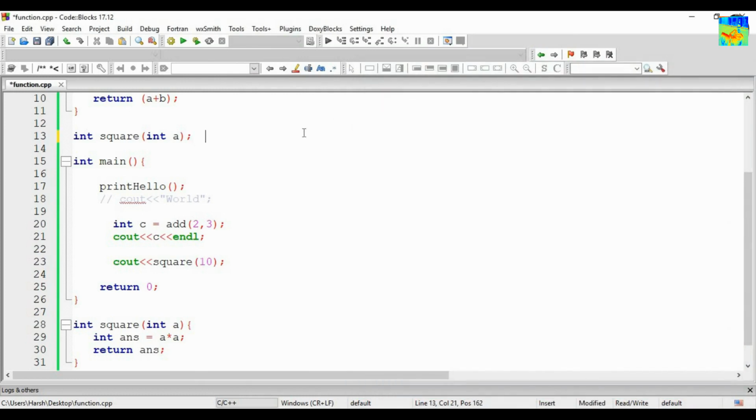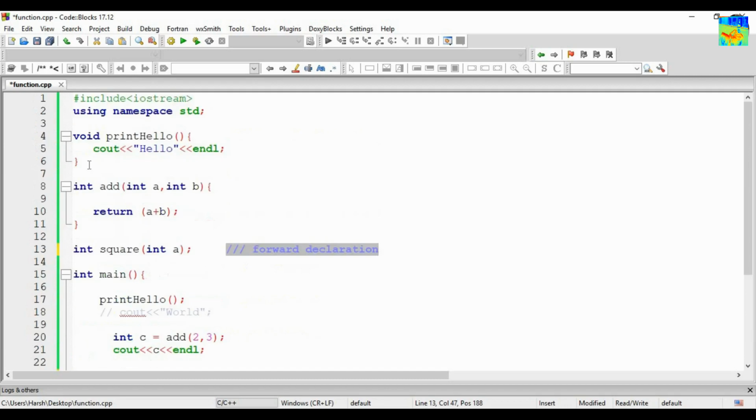Okay, so this thing is called forward declaration. The code inside the function is called the definition, and this is called calling of the function. So forward declaration is optional if you are writing the definition before the call, if you are writing the function like this. So declaration is optional.